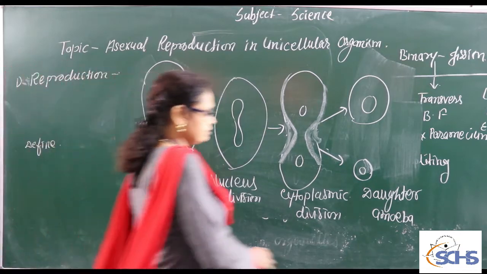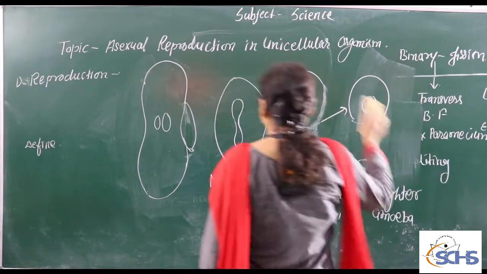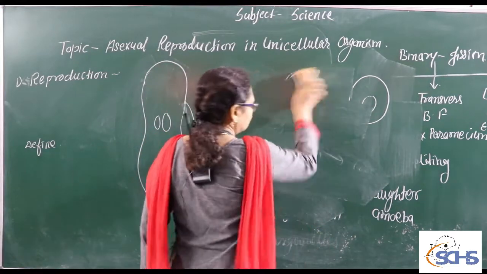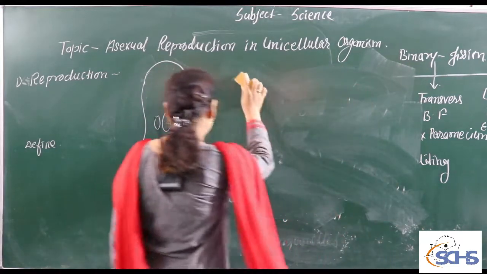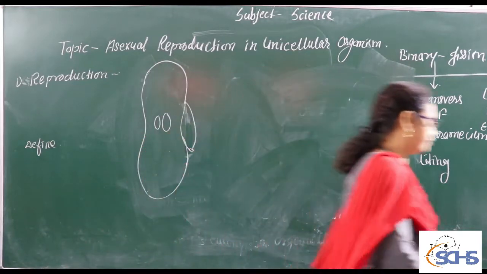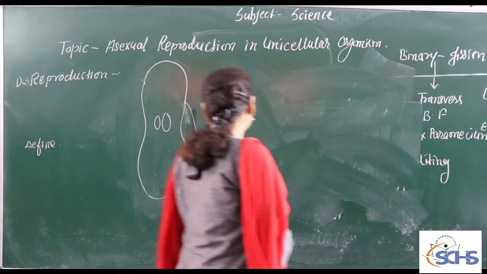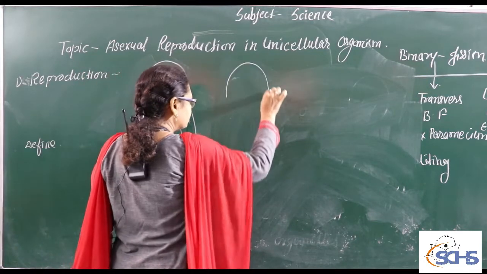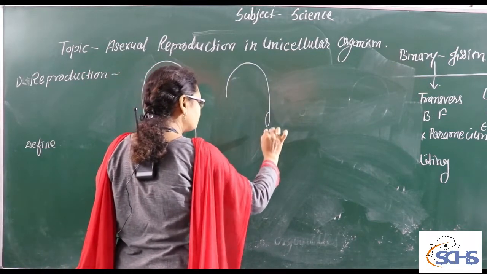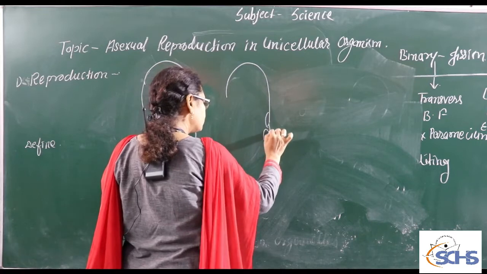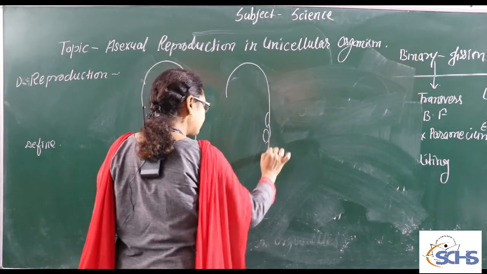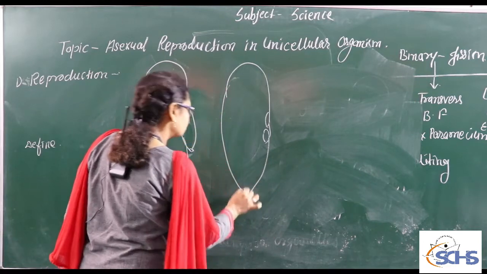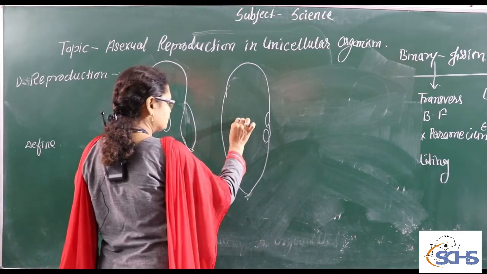In this process, what happens? First of all, the same condition occurs here, karyokinesis and then cytokinesis. But simultaneously, what also starts to divide? The oral groove also starts to divide with the nucleus.